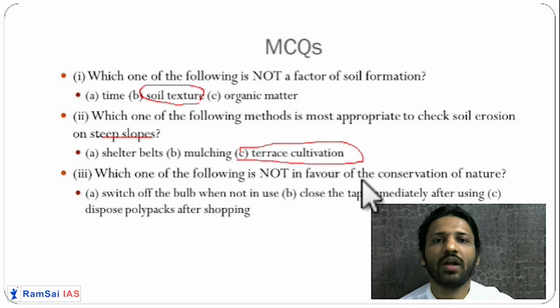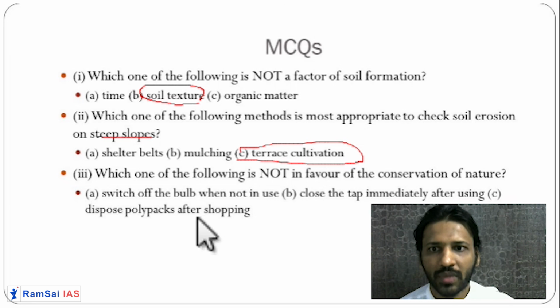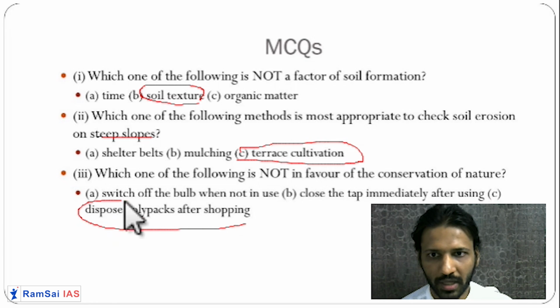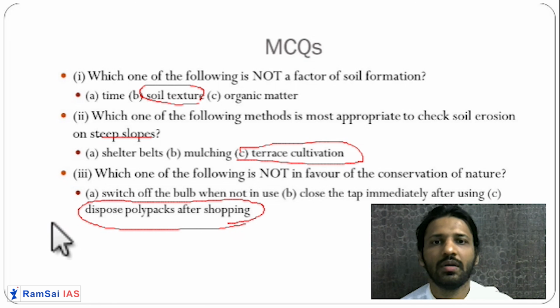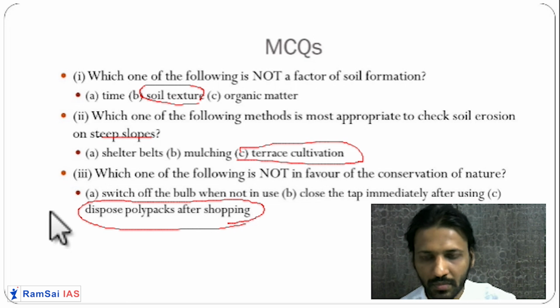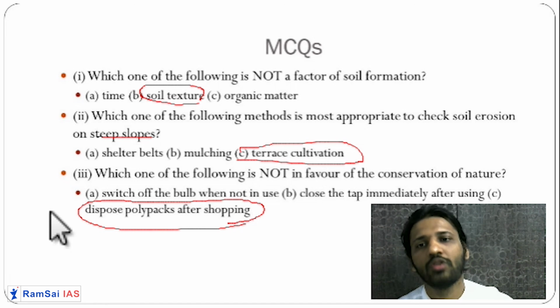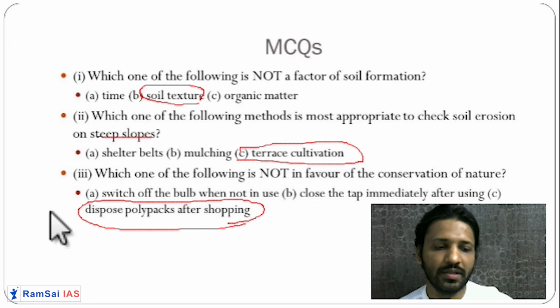Which one of the following is not in favor of the conservation of nature? Yes, dispose of the polybags after shopping is not in favor of the conservation of nature. Switching off the bulb saves electricity, so you are saving water and coal. Definitely nature will be conserved in this way.